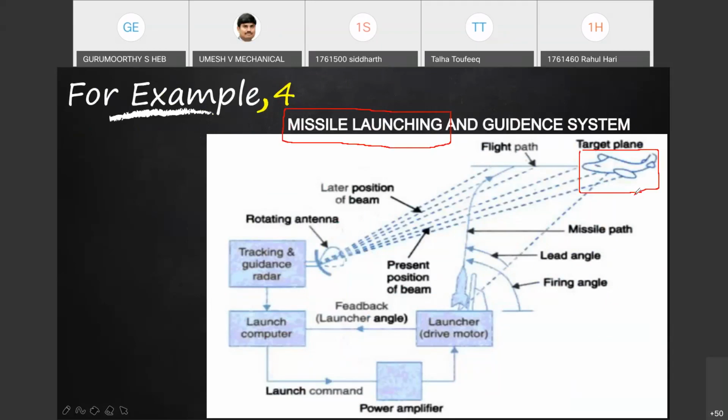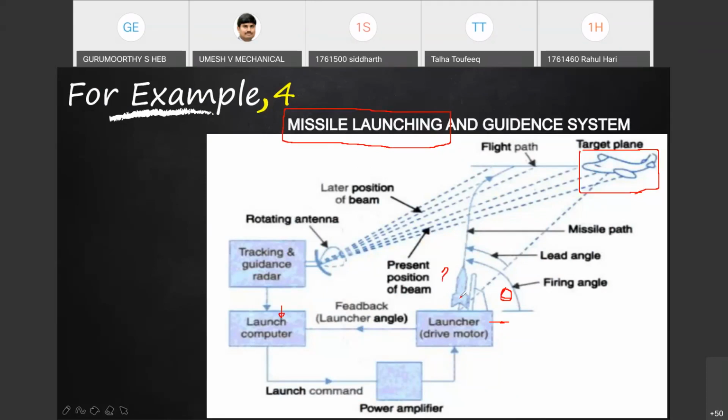Imagine in the box you have the radar system, which senses the direction of the path of this target vehicle. It will transfer the signal to the launch drive motor of the missile: the launch angle and velocity at which it is to be launched.